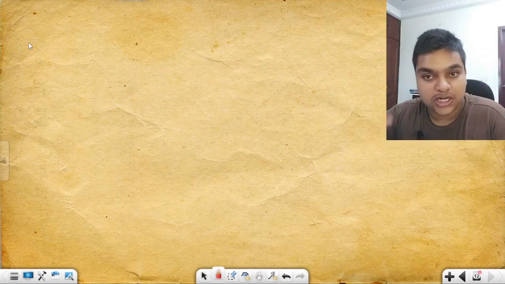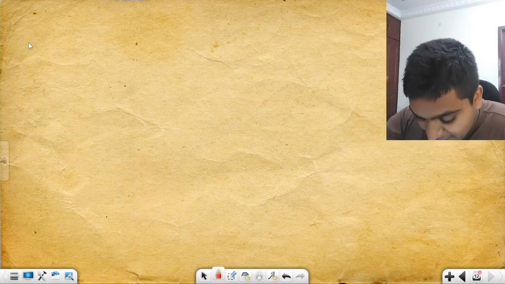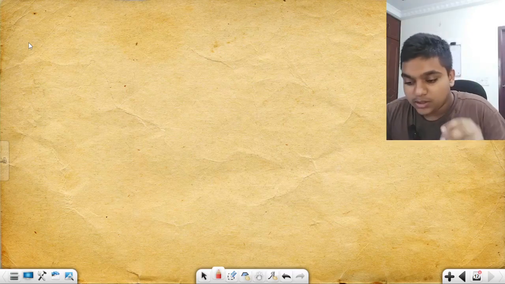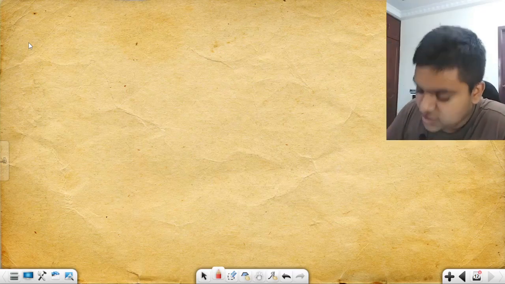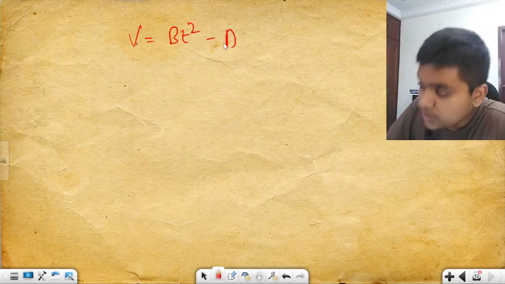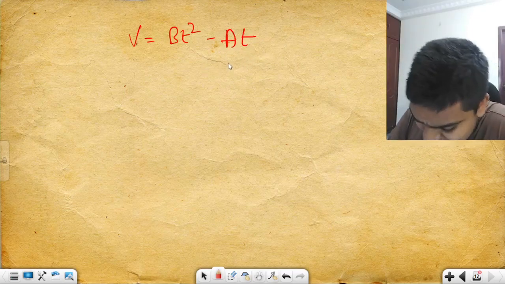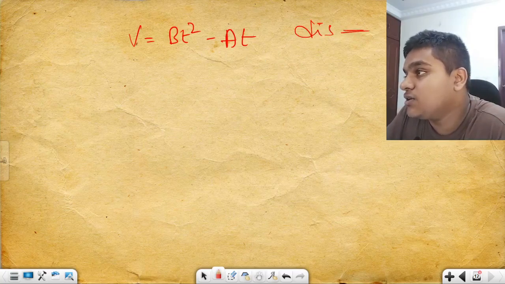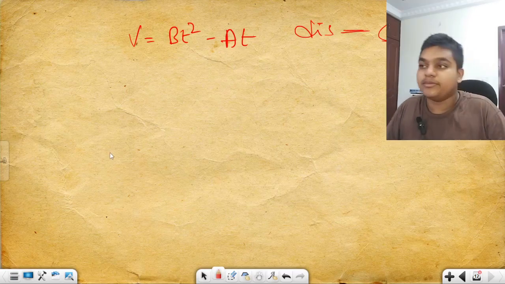I'm reading out the question like yesterday, and I'll be writing the equations on the board. The last questions we'll be solving, and then we will be moving on. If the velocity of a particle is v equals bt squared minus at, where a and b are constants, then find the distance traveled by it from 1 second to 2 seconds. They have given you limits, you have to substitute the limits.